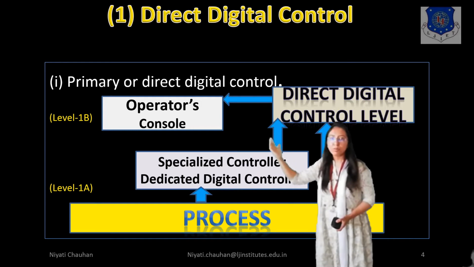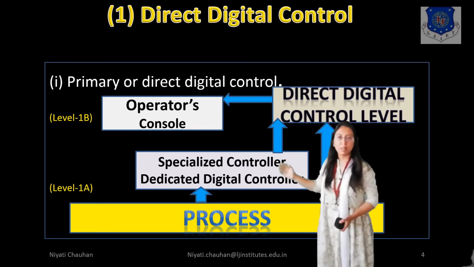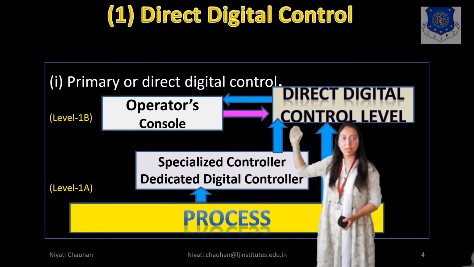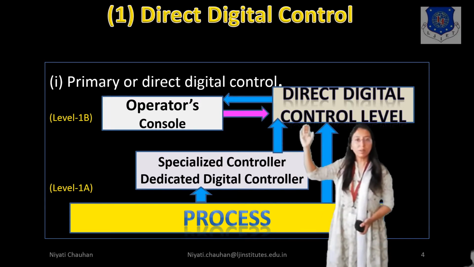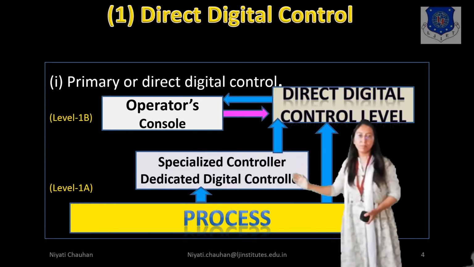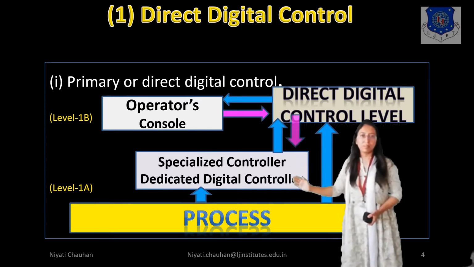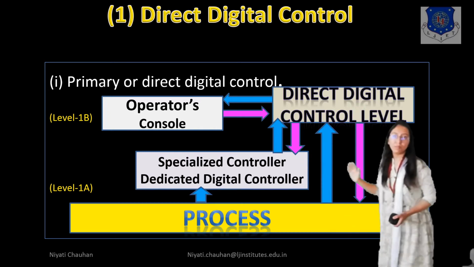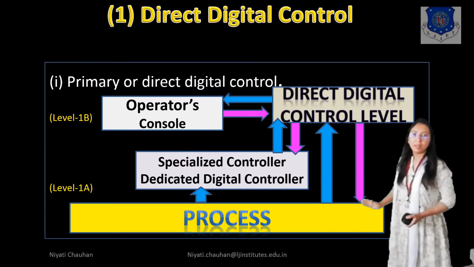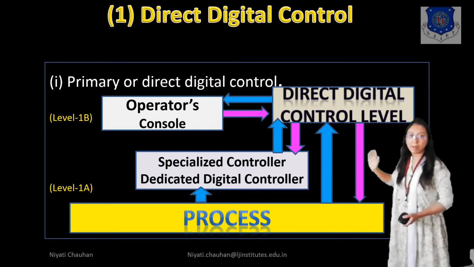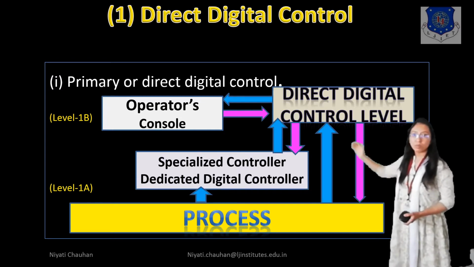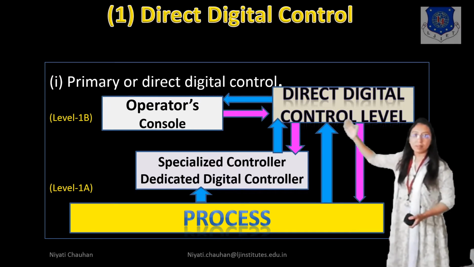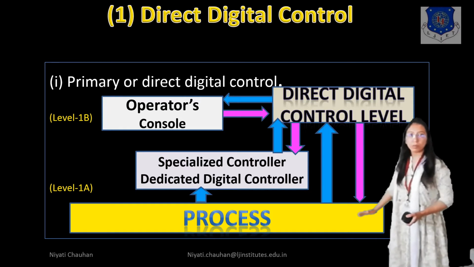If any error is found in the whole process, then the operator's signal is sent to the direct digital control, right? If an error is found in the specialized controller, then the signal is sent to the specialized controller. If an error is found in the process, those instruments have a digital input, so for an error in digital input, the signal is sent directly to the process.